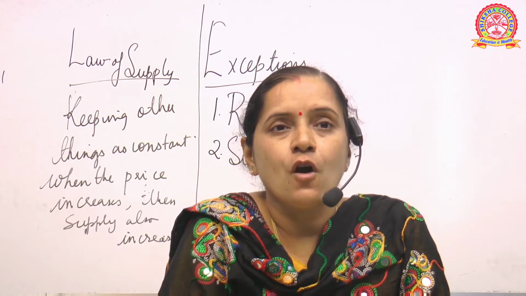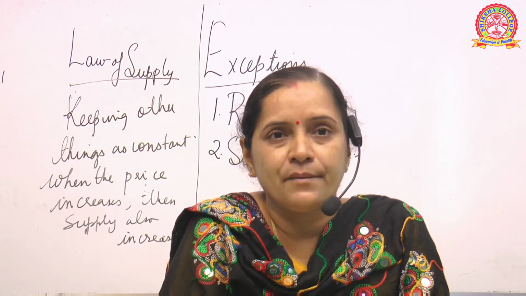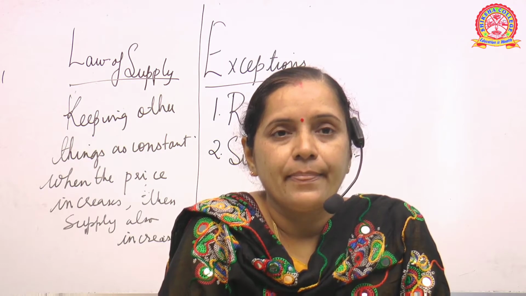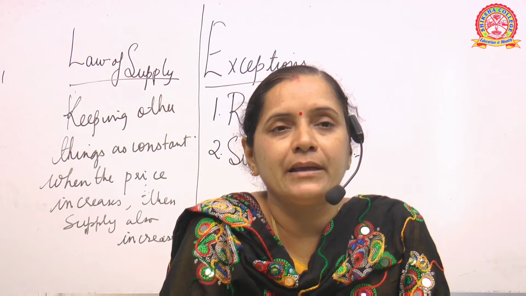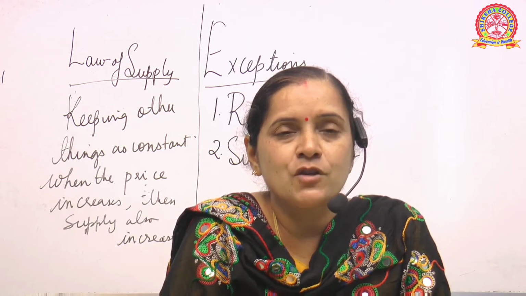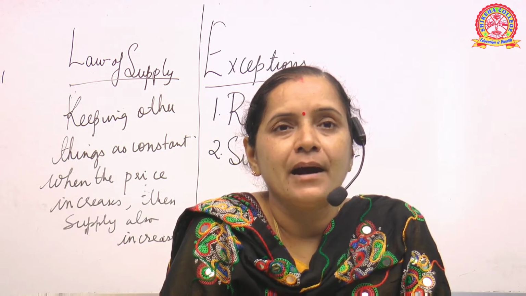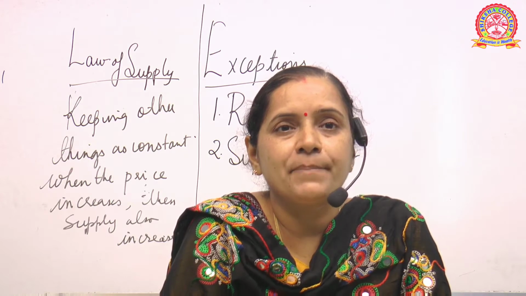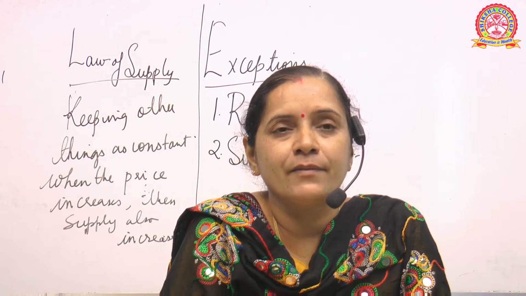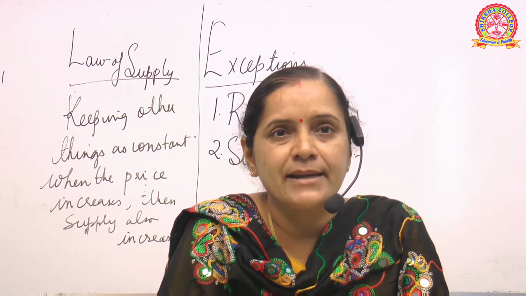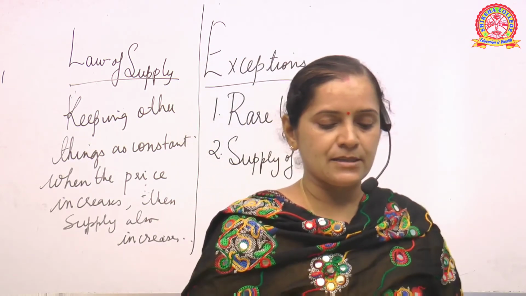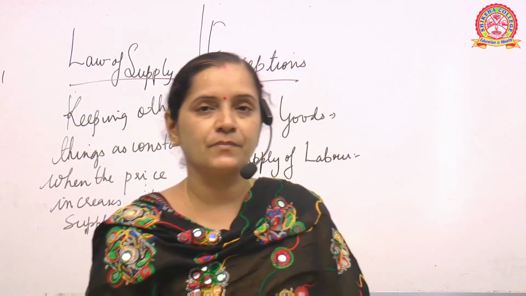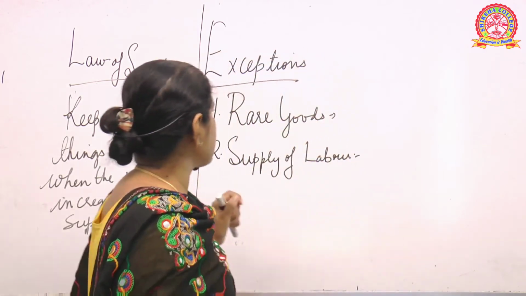So if you fix the wage at rupees 100, suppose for rupees 100 the supply is 20 per day. But suppose you increase the wage from 100 to 200, then supply will also increase, because on the other side you have increased the wages. So that is one exception. Is it clear? Then let us discuss what is change in supply. So these are two exception cases.